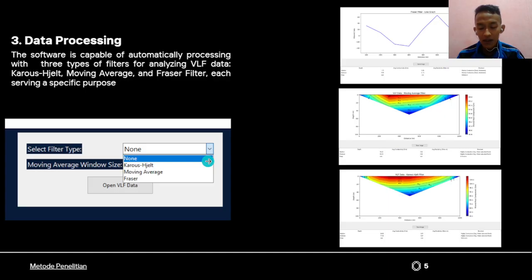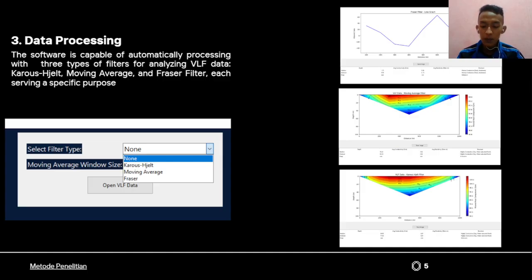And the last filter is Karous-Hjelt. The function of Karous-Hjelt is to calculate subsurface current distribution based on VLF electromagnetic field data. Its functions include producing subsurface models in 2D cross-section, identifying conductive and resistive zones beneath the surface, and determining the depth and location of geological structures such as faults and mineral zones.